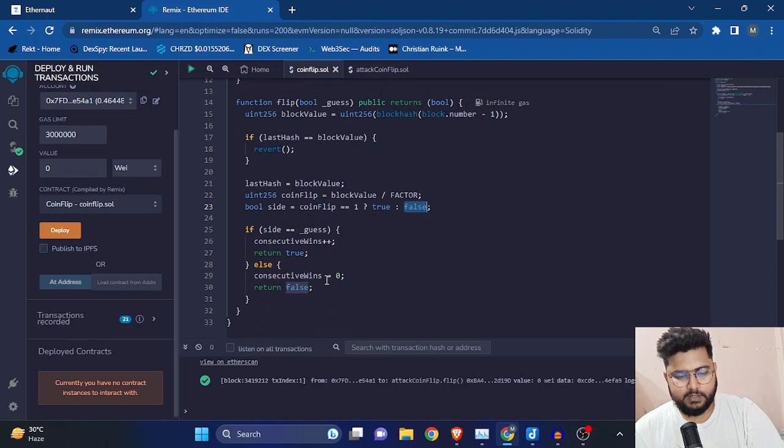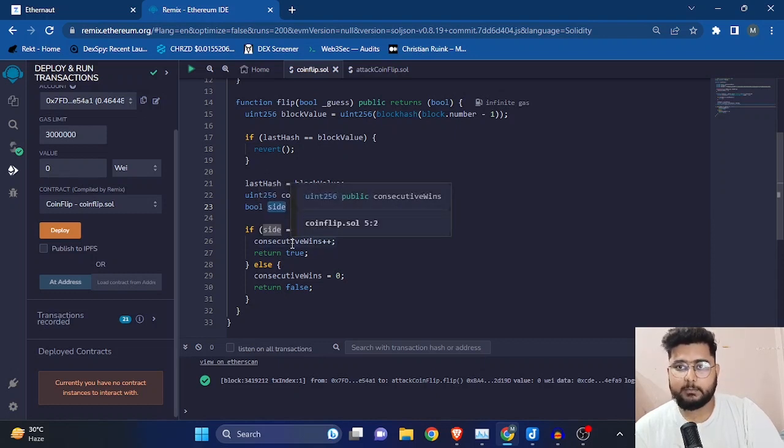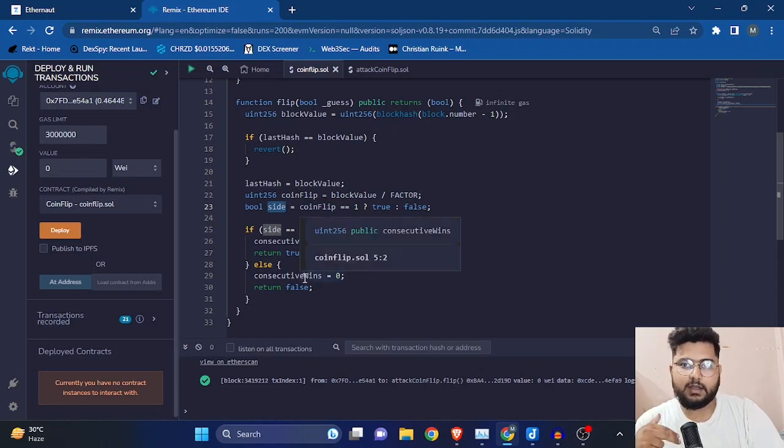And here they have their own logic: if side is equal to guess, whatever guess we are making, then increase consecutiveWins by 1 and return true. Else, if you miss your correct guess a single time, the consecutiveWins will be set to 0 once again.